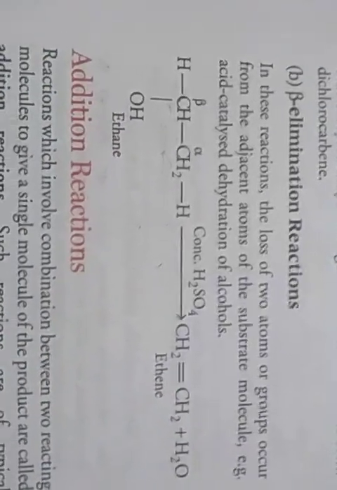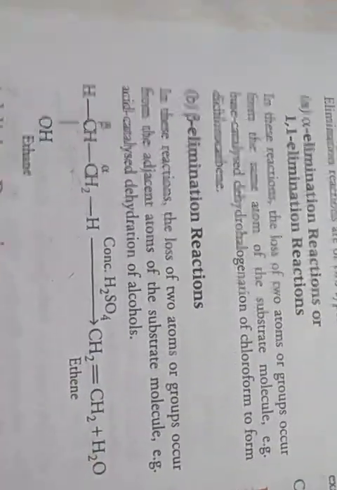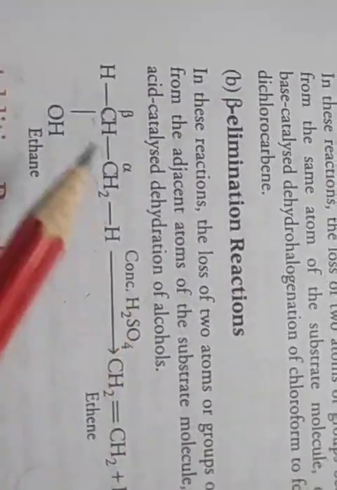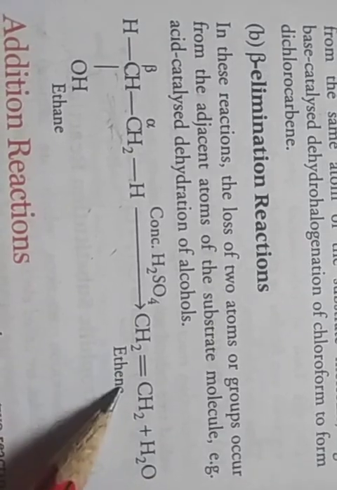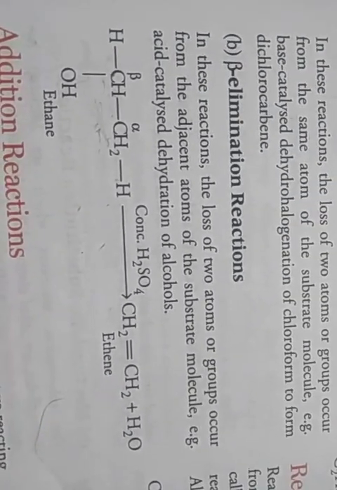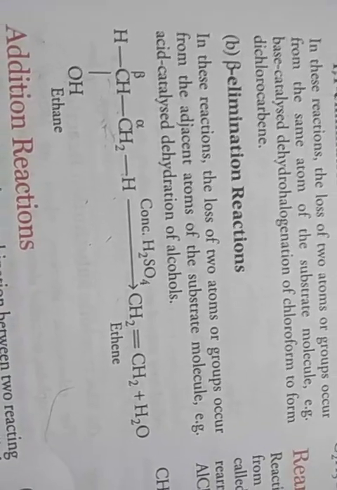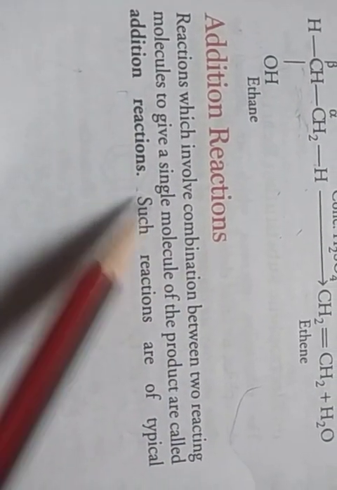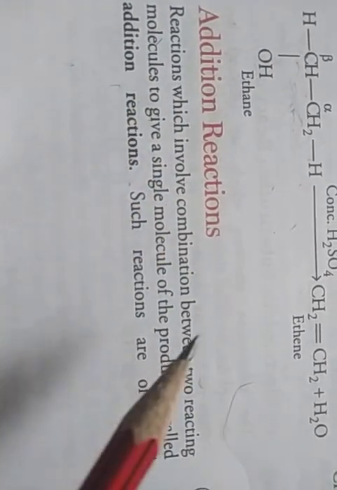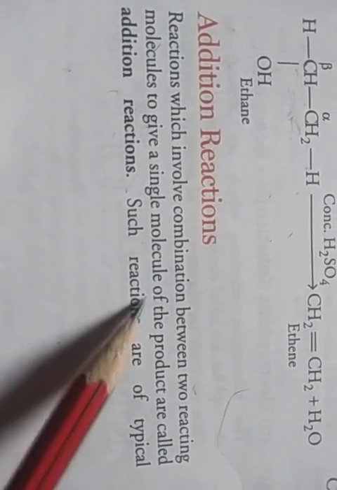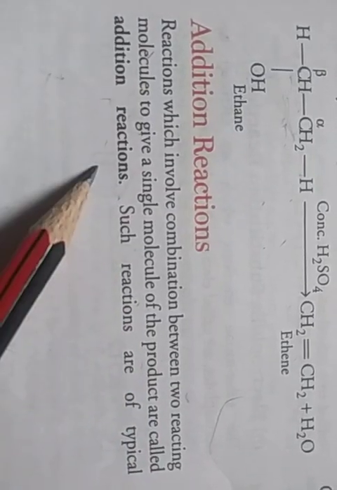So what is the elimination reaction? Elimination reaction means loss of atoms. So a water molecule is lost and an unsaturated multiple bond is formed, a double bond between the carbon atoms. So these are elimination reactions. First one is substitution reaction, second one is elimination reaction, and third one is addition. What is addition? A reaction which involves combination between two reacting molecules, and whenever two reacting molecules combine to give a single molecule of product, it is called addition reaction.